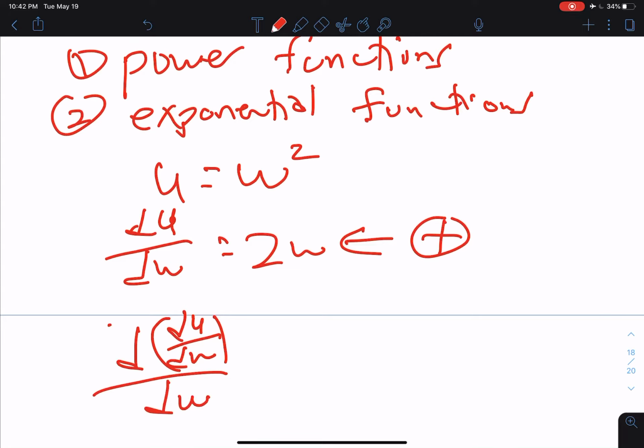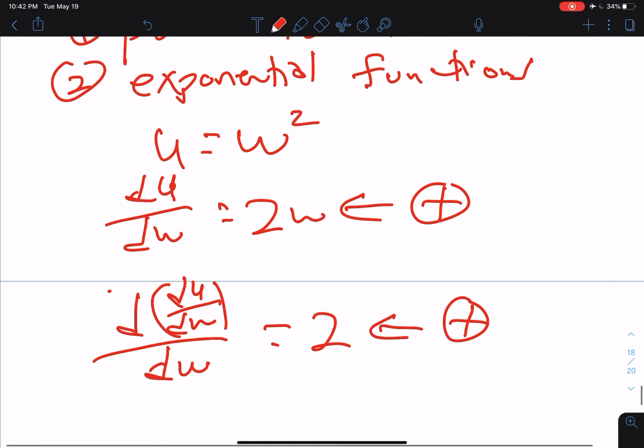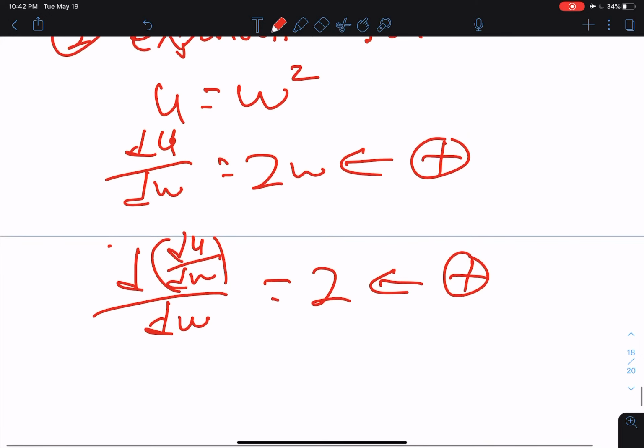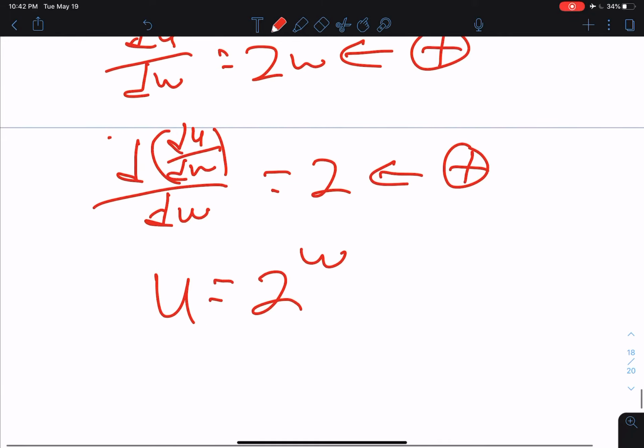Again, this is just the change in the slope associated with a given change in wealth. And that, of course, is 2, and that is positive. So power functions work. Let's look at exponential functions. It would be something like this: U equals 2 to the W power, for example. With exponential functions, the variable appears as an exponent.